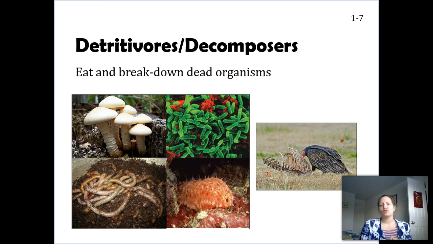Even things that you don't see something eating. For example, when bread decomposes, or when a banana peel decomposes, no, we don't see an actual physical organism eating it, but we do see it breaking it down. That's actually bacteria. It's bacteria eating that banana peel. It's bacteria eating that bread.